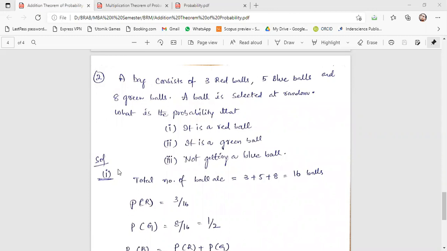Then you will get certain doubts on how to solve them, and we can clarify those, because we cannot discuss 10 or 20 problems on the addition theorem in class. So will you do that? Yes, sir.